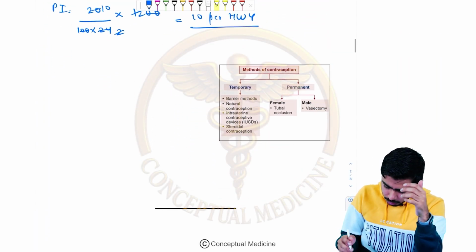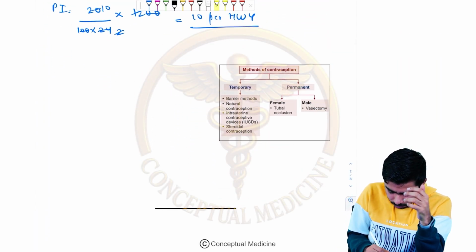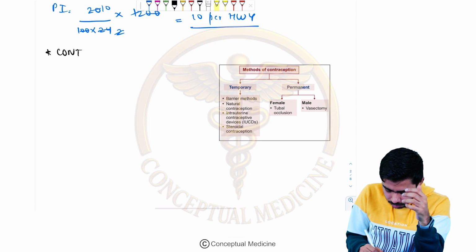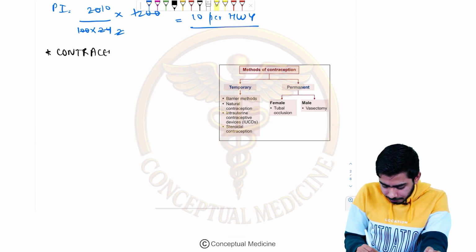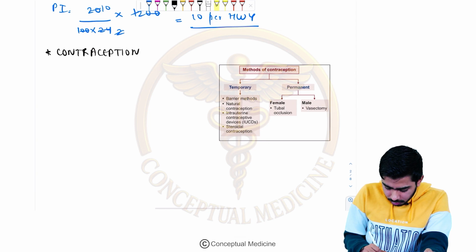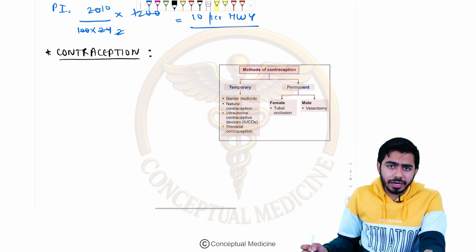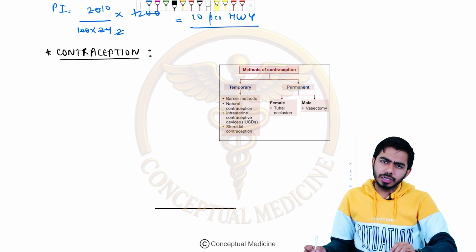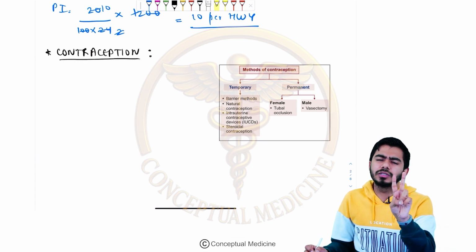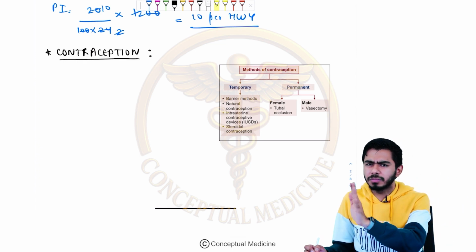Okay, so now let's talk about contraception, guys. You might have studied this in your obs-gynae classes as well. Basically, here we have two methods. One is a temporary method and the other one is a permanent method, right?